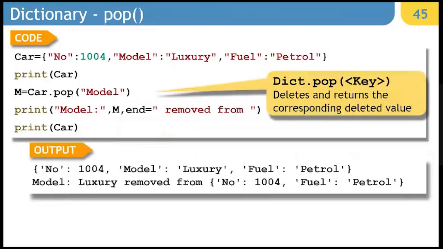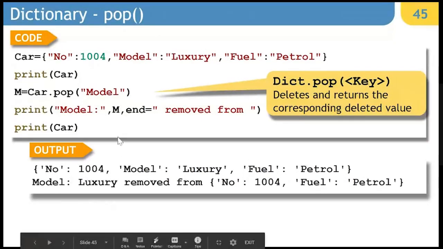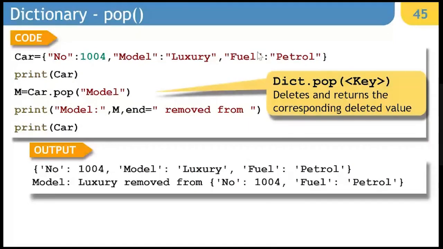Next one is pop with the dictionary. So if you want model to be removed and model luxury to be stored in another variable, you can simply say car.pop('model'). It is going to remove model from here, and then you can display car model luxury removed from dictionary. If you do not pass any parameter here, it will be taken as the last key value pair from the dictionary.